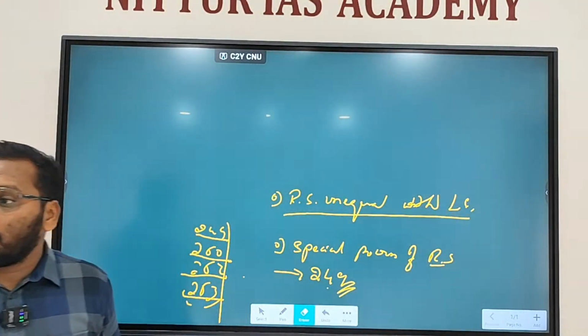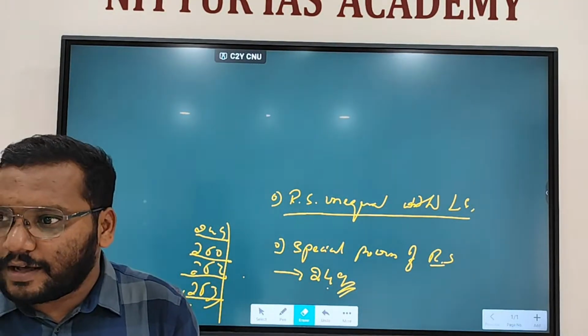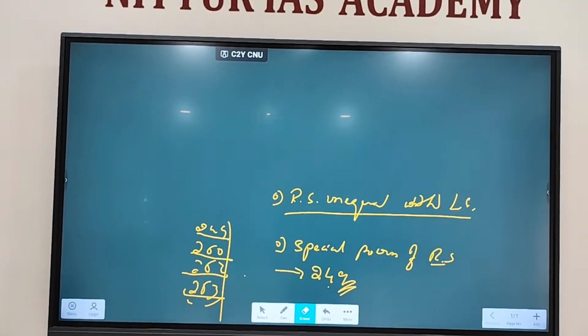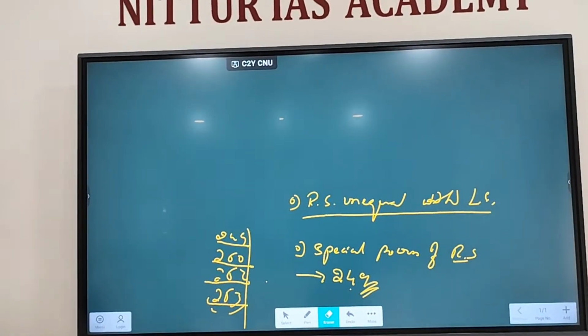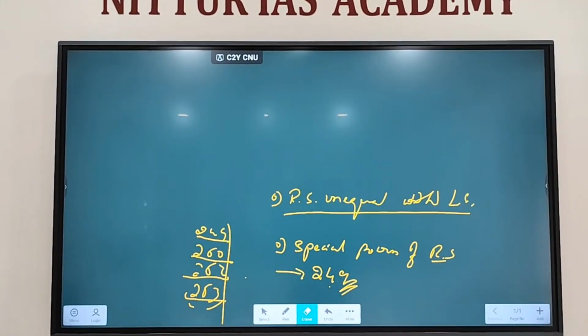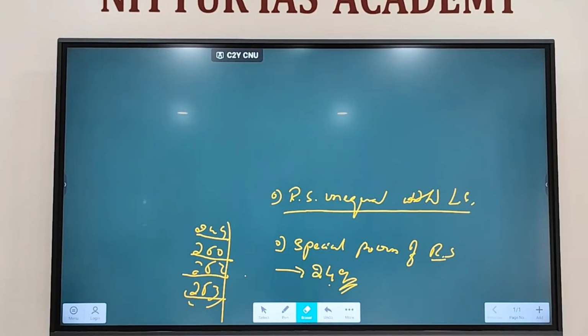Sorry? Should be connected, huh? It is for mic, no? It is for mic only, right?